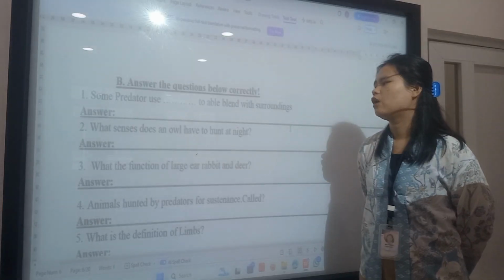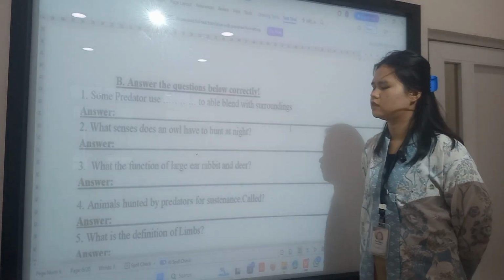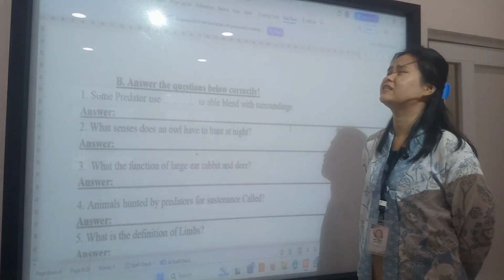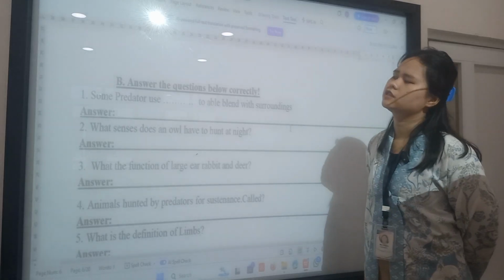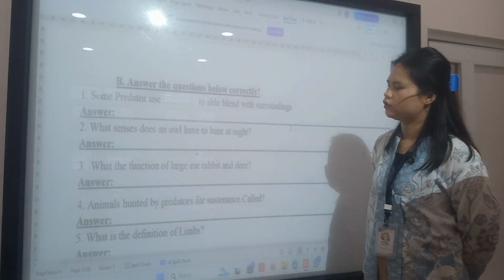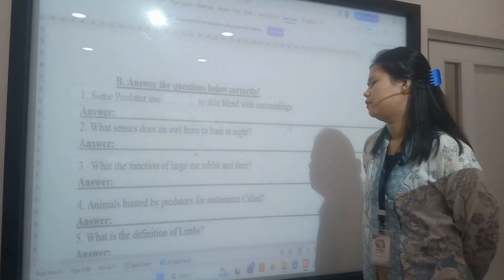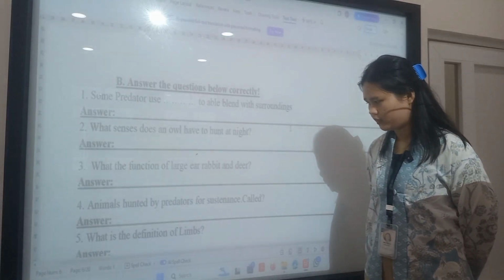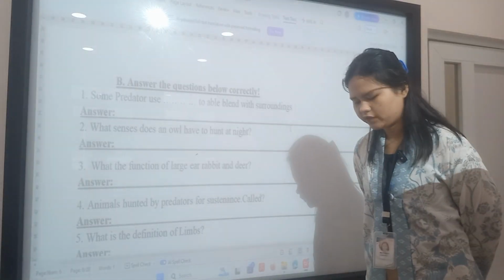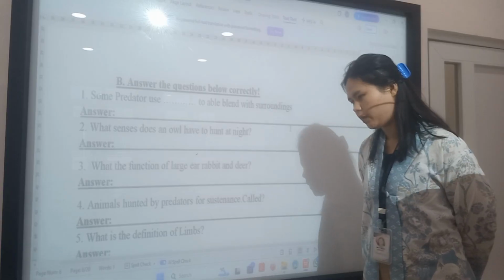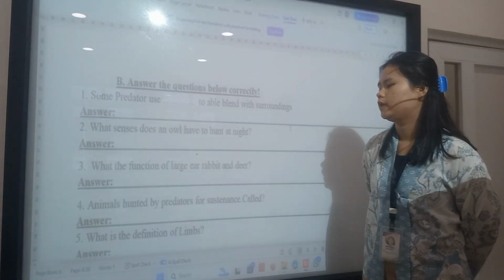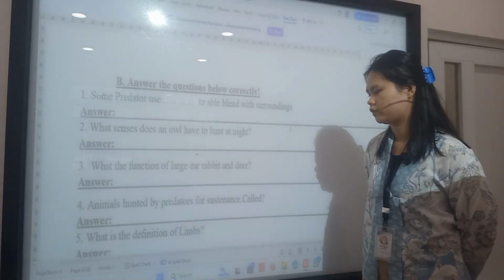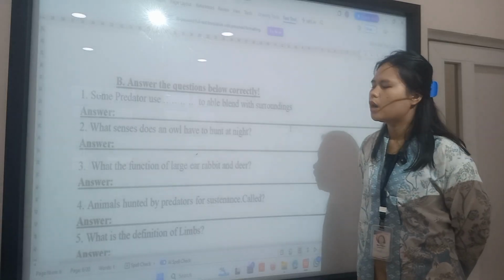What sense does an owl use to hunt at night? It is a small sense of sight and then the sense of hearing. What is the function of the large ears of rabbits and deer? The function of the large ears of rabbits and deer is to receive sound or voices from other directions. Animals hunted by predators for sustenance are called prey.